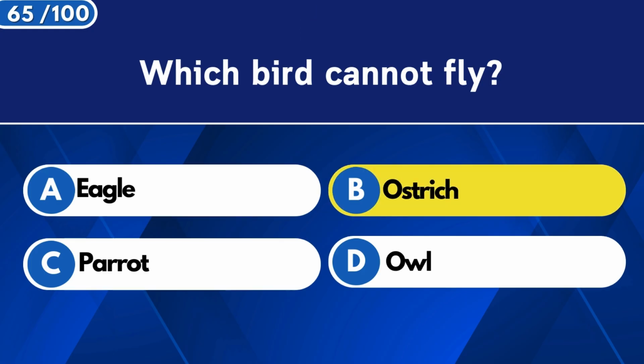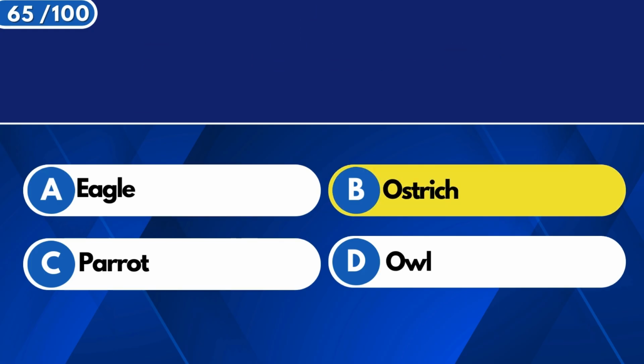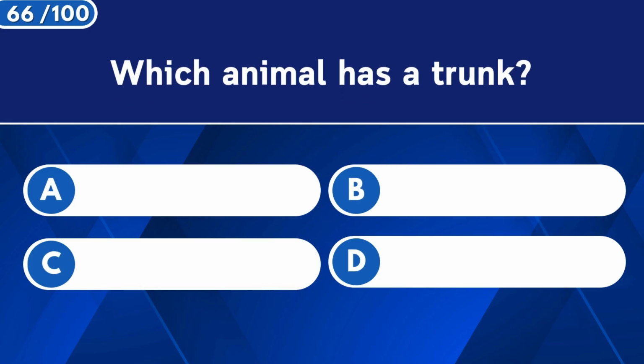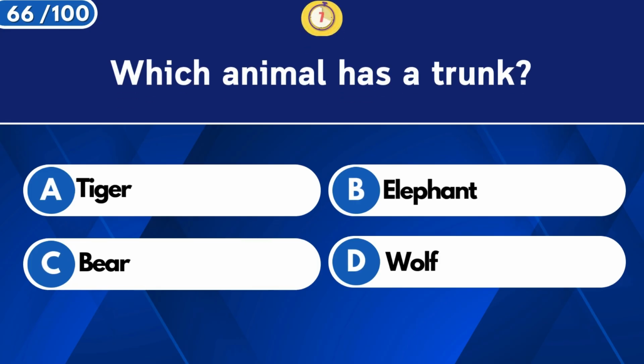Ostrich. Which animal has a trunk? Elephant.